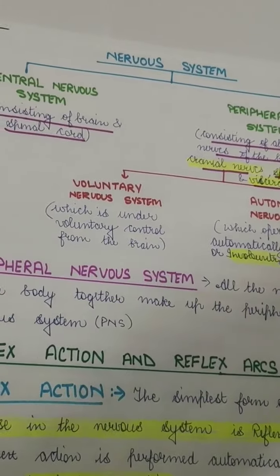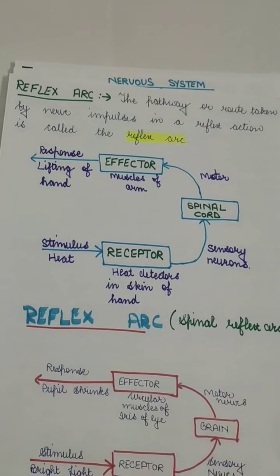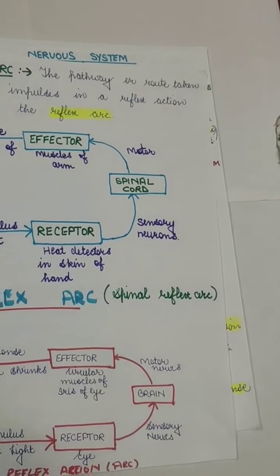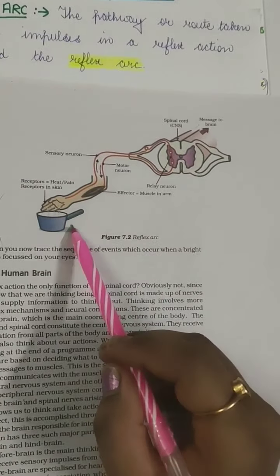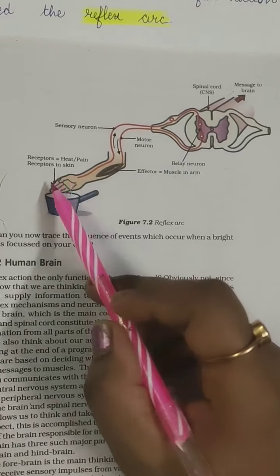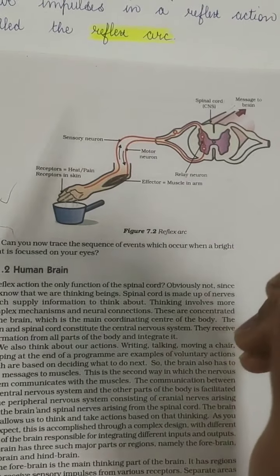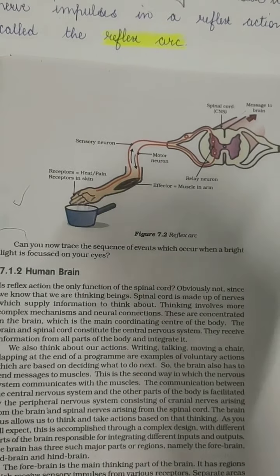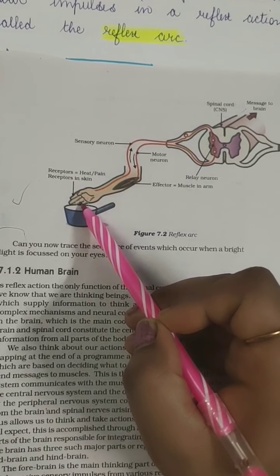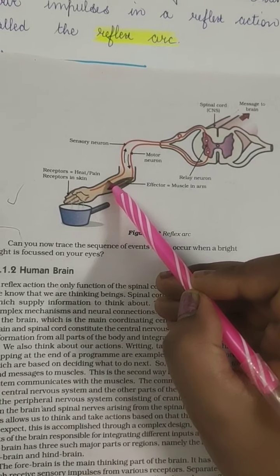Next is the reflex arc, that is the pathway or route taken by the nerve impulses in a reflex action. I will explain with the help of this diagram, which is given in your book. Here, the hand is touching the object which is very hot. In our hand there are thermoreceptors in the skin, which detect any change in the atmosphere, like heat, cold or touch. This receptor senses the heat and the pain, and the receptor is the skin. So the message goes through the sensory neurons.